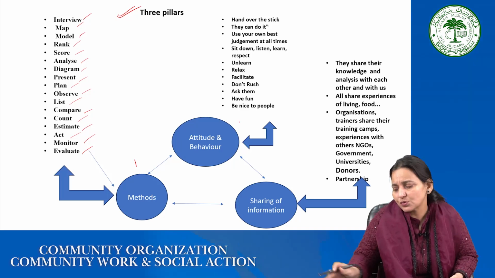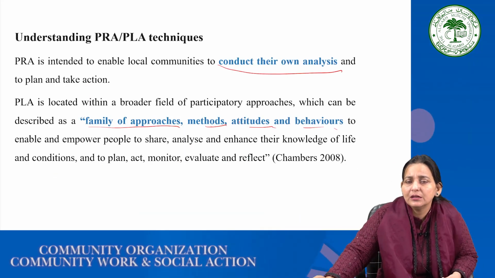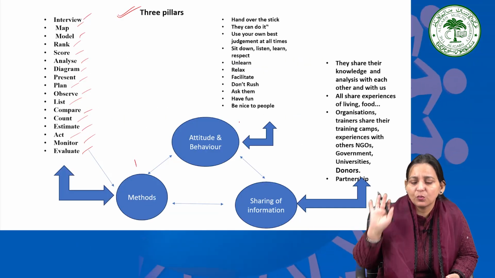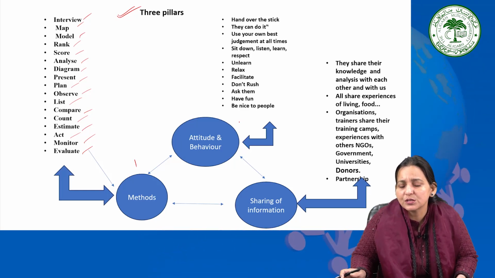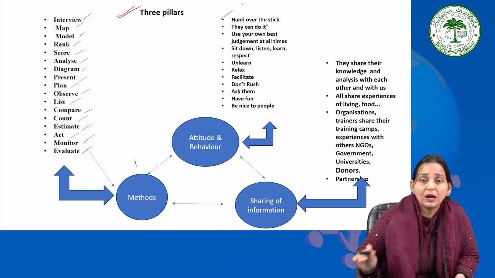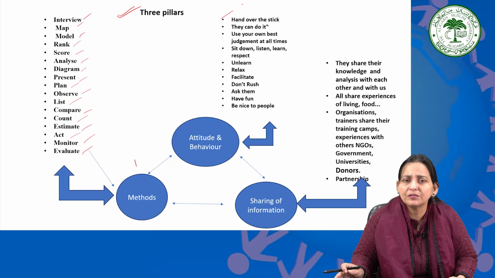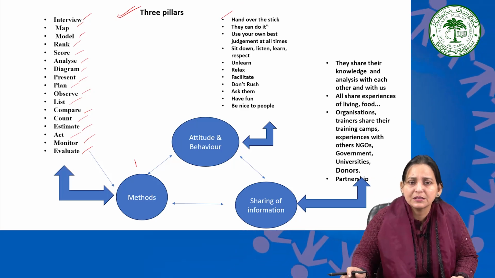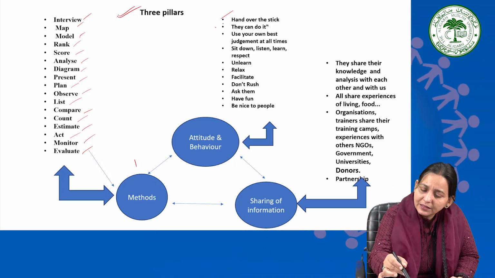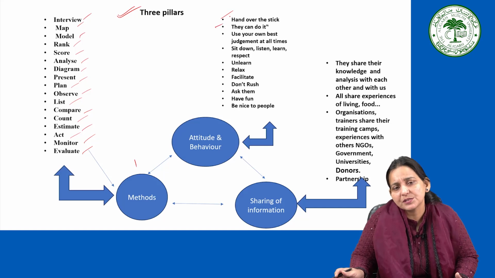attitudes and behavior. That's what this definition is talking about. What kind of attitudes and behavior is required? Hand over the stick. Now you are not the master; rather, you have to learn from them. Hand over the stick to the community members, believing that they can do it by themselves.